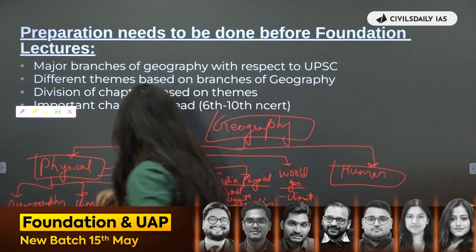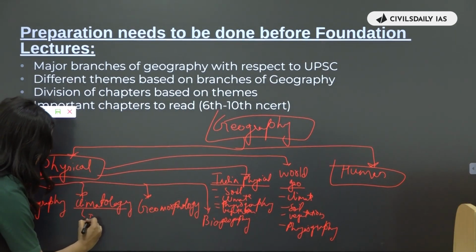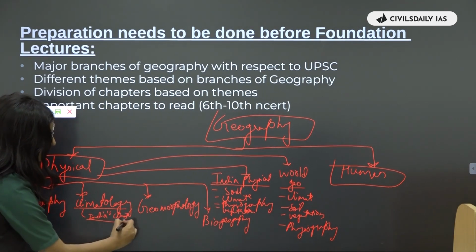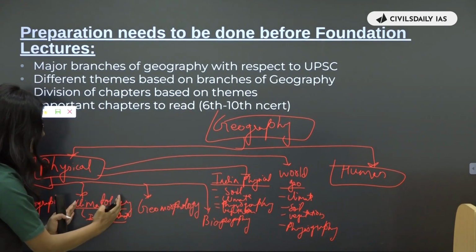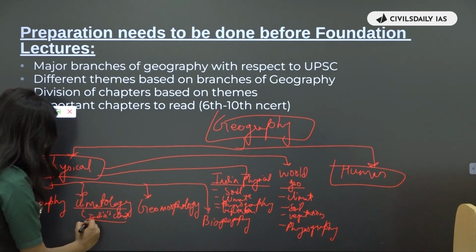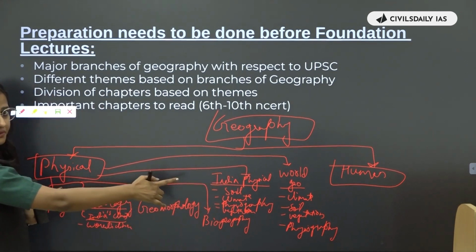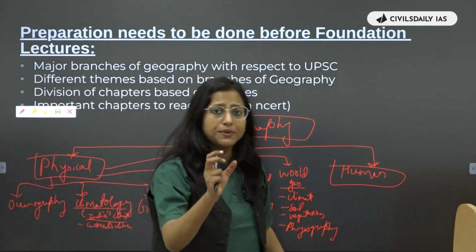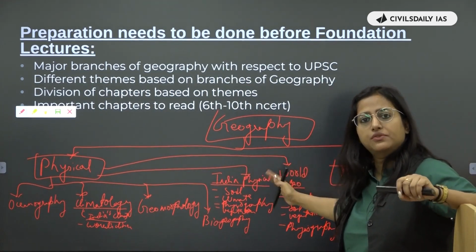Now, if you see this, within this climatology, if we are reading about India's climate, then it will become part of what? It will become part of India physical. Right. So you need to understand that within this climatology, if you are reading India's climate, it is a part of India physical geography. Within this climatology, if you are reading world's climate, then it will become part of world geography. But at the same time, that is also part of climatology. हमने separate क्यों किया है? क्योंकि UPSC ने बहुत ज़्यादा syllabus है जो कि belong करता है separately, right? Indian geography and world geography से.